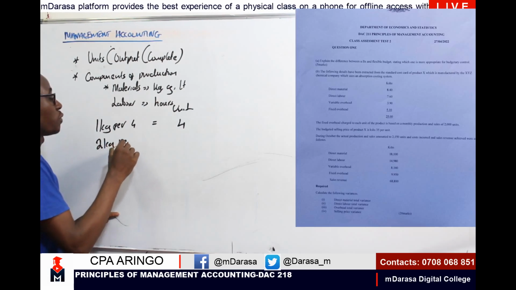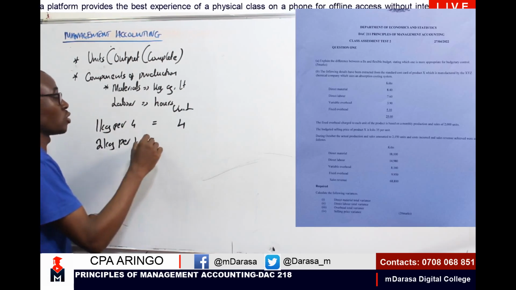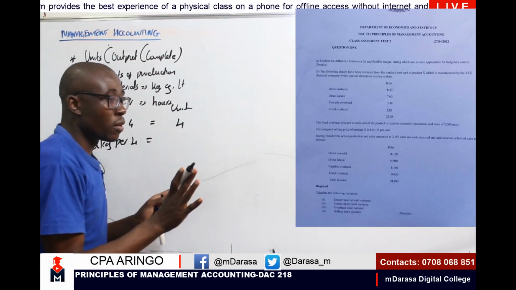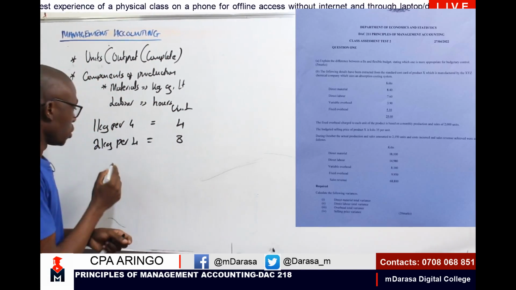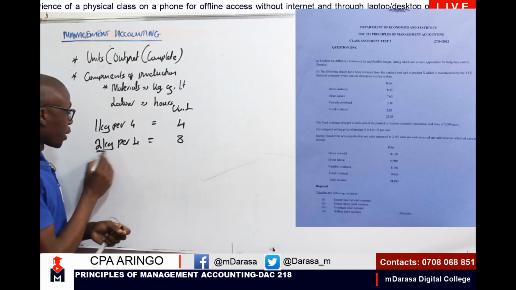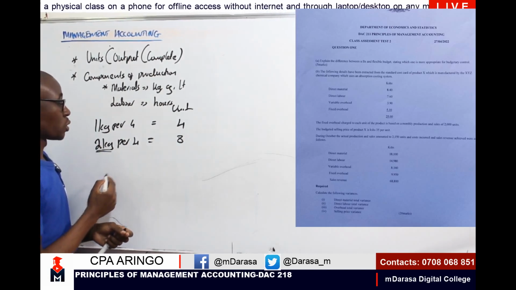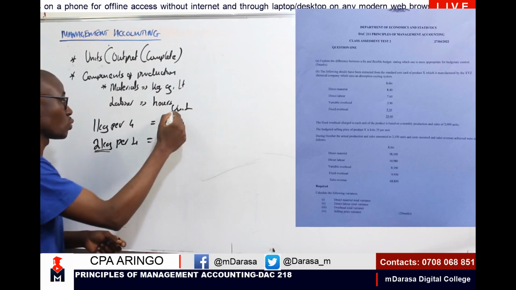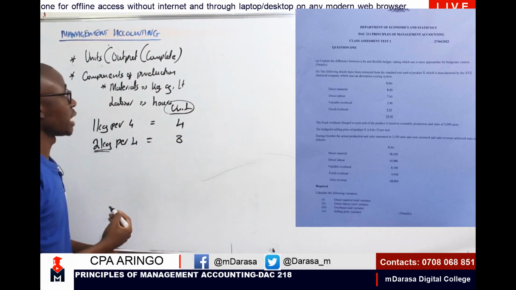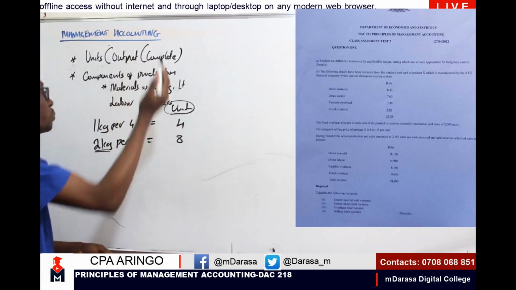And each kg is going for 4 shillings. In this case, the cost for the unit, I should be having 8 shillings. So this is a component of production. And this is the unit final product, the final product output.